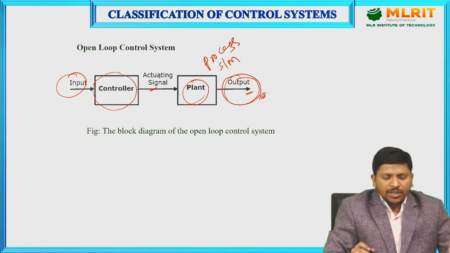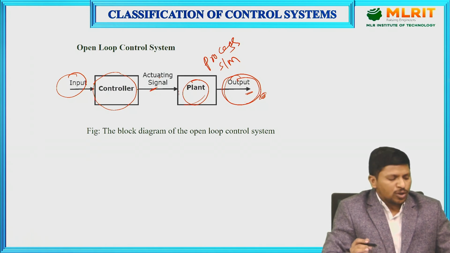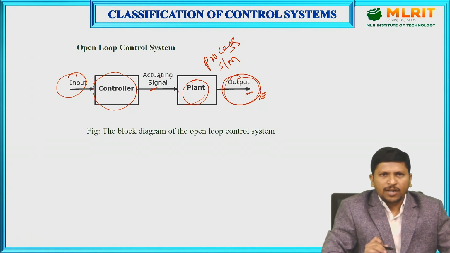Examples of open loop control systems include the switch and the room heater.